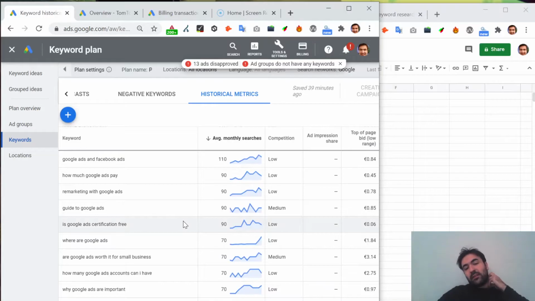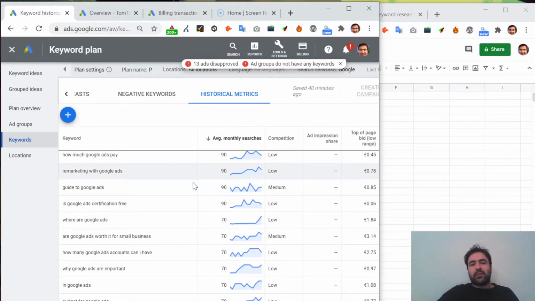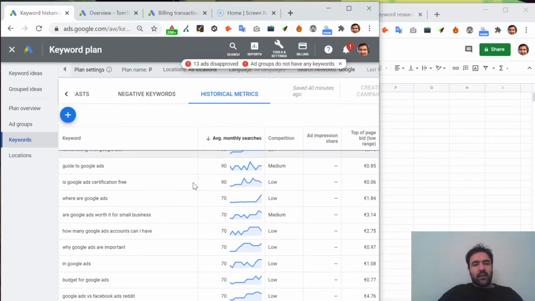The interesting thing is that as we go down, the average monthly searches are decreasing, and therefore the questions become more niche, which is also more like, let's say, bottom of funnel when it comes to the acquaintance with the tool. So less popularity, but way more precise questions of potential users, actually even of the tool. Because I see remarketing with Google Ads, this is already a perspective of a user using the tool for a long time. Another one is Google Ads certification free.